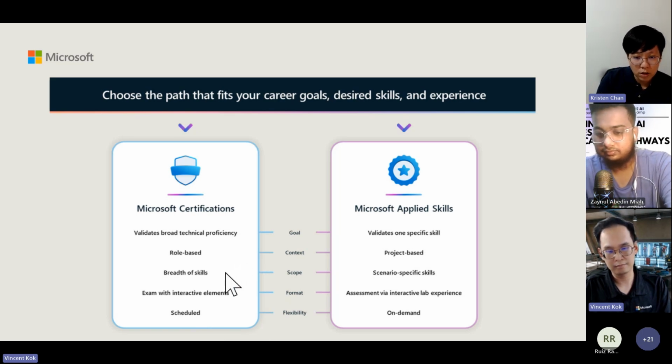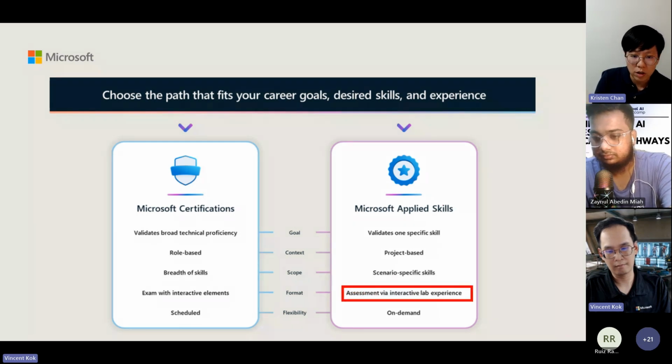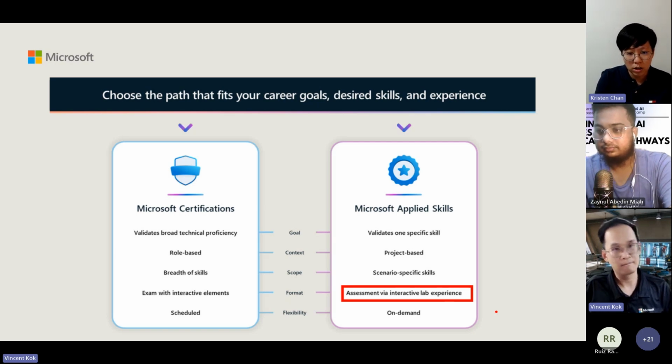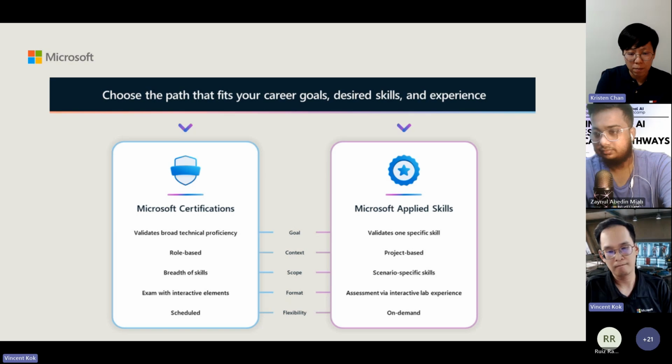And then you have another option, which is called applied skills. The applied skills is project based. It's a scenario asking you, when you have a task, how should you do it? And then you type some code and save some text.